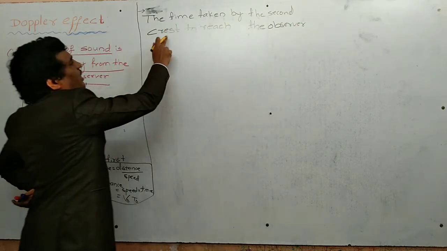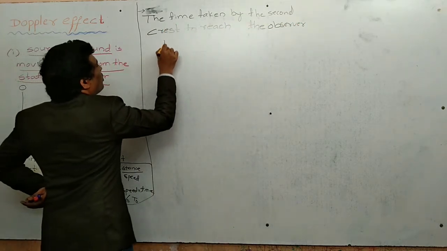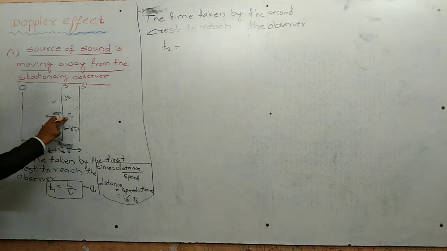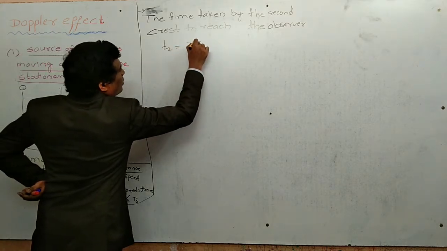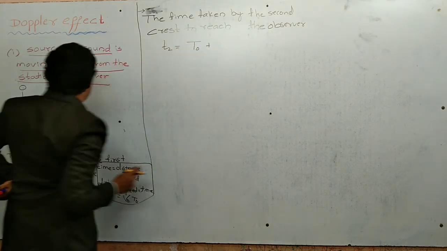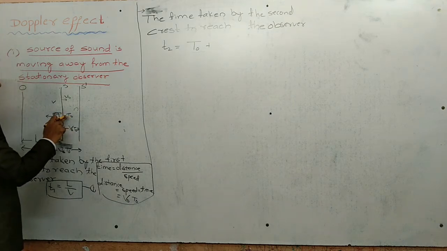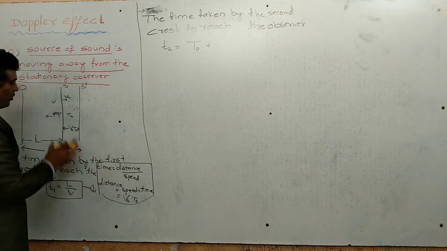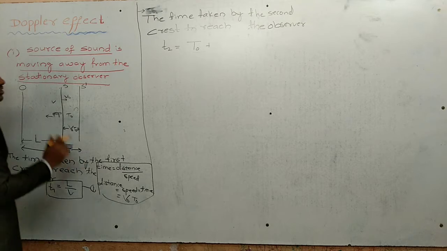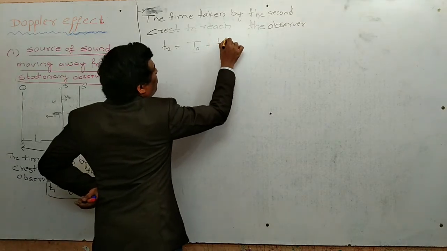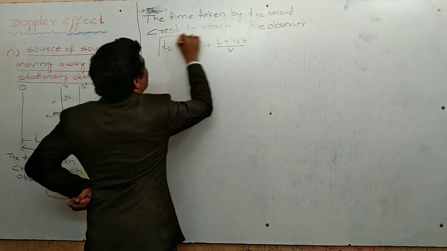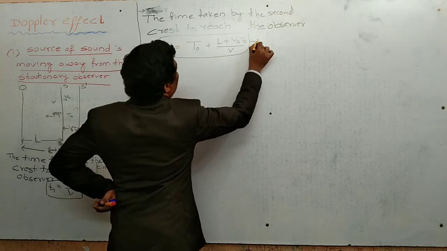The time taken by the second crest to reach the observer. So T2 equals the time taken to produce the second crest, that is t0, plus the time taken by the second crest to reach the observer. Time equals distance by speed. So what is the separation here? Distance is L plus Vs t0, by V. Let it be equation number 2.